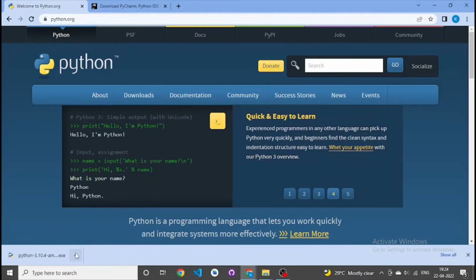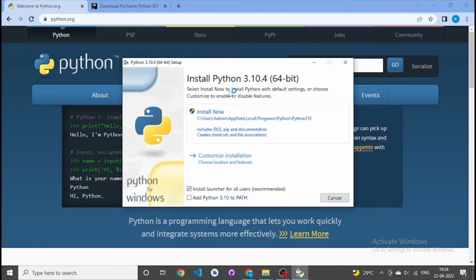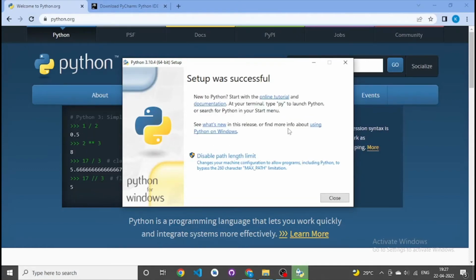After downloading, you should just open it, run the file, install the IDE and all the pip documents that are required. So as you can see, we have successfully downloaded this.